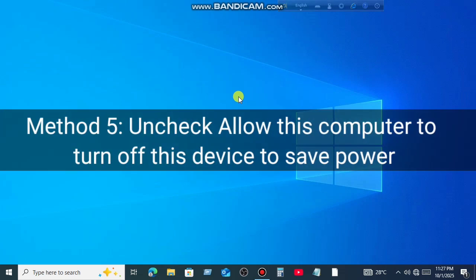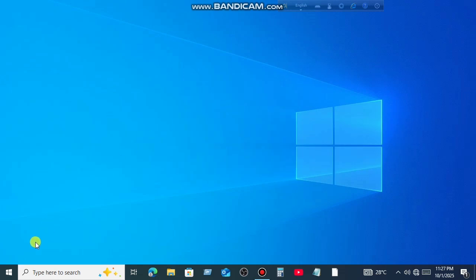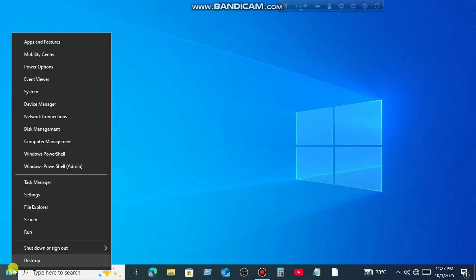Method 5. Uncheck Allow this computer to turn off this device to save power. If it is checked, then Windows can automatically turn off certain devices, like your network adapter, USB ports, or Wi-Fi card to save power, especially on laptops. So uncheck it. For that, go to Network Adapter